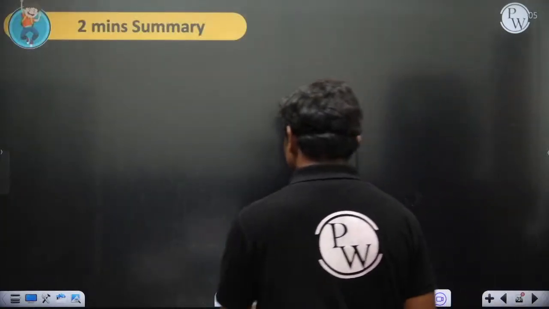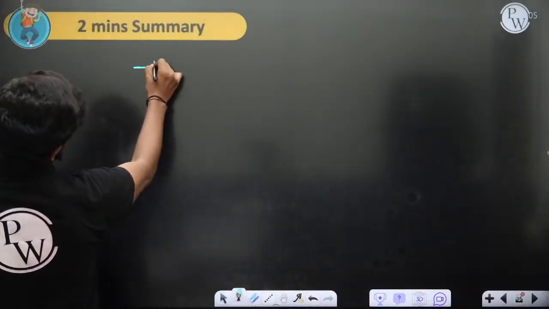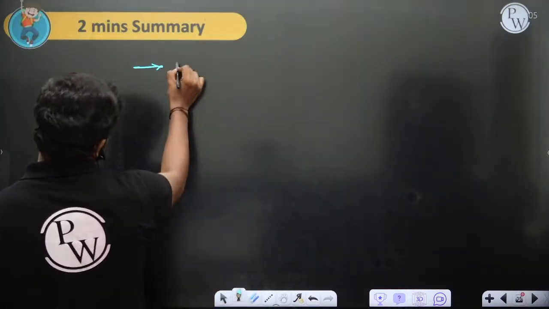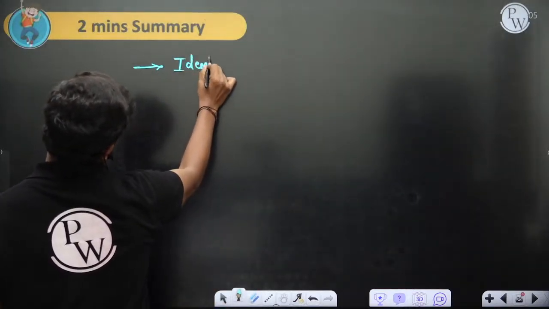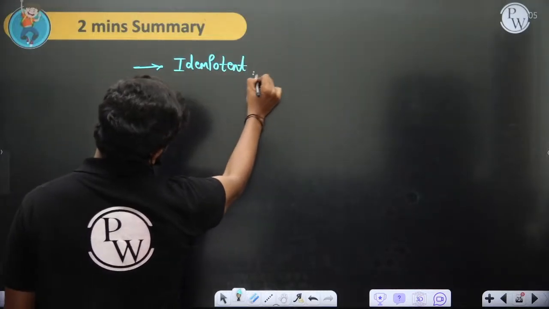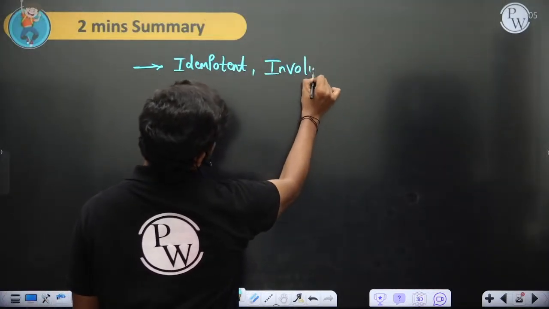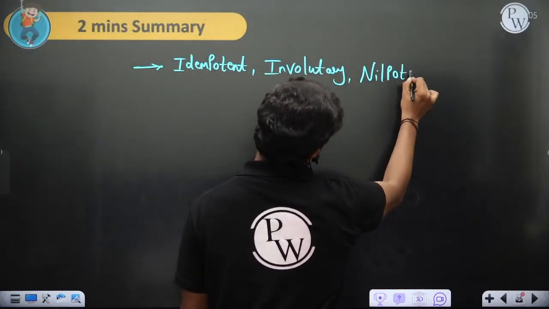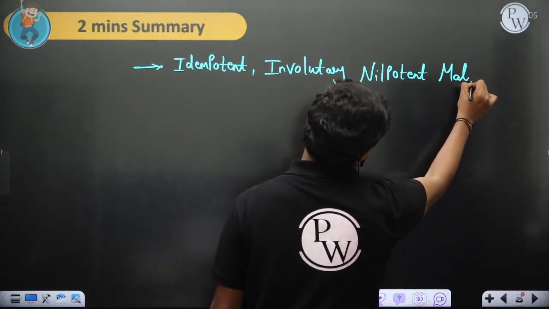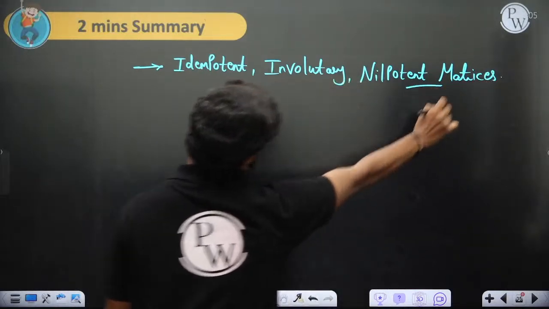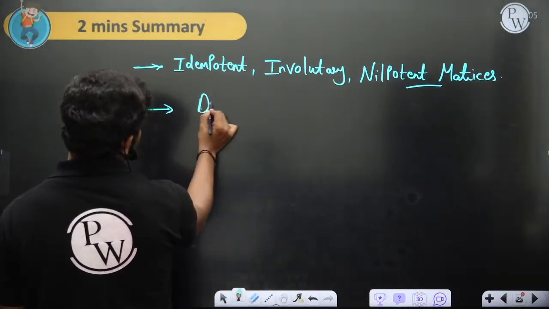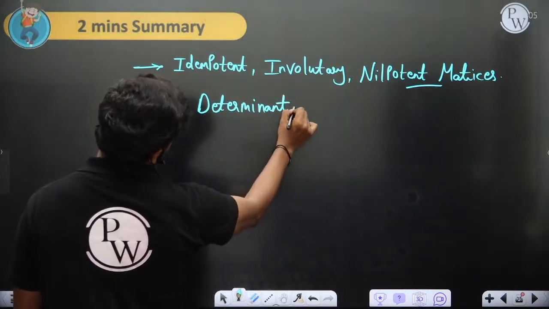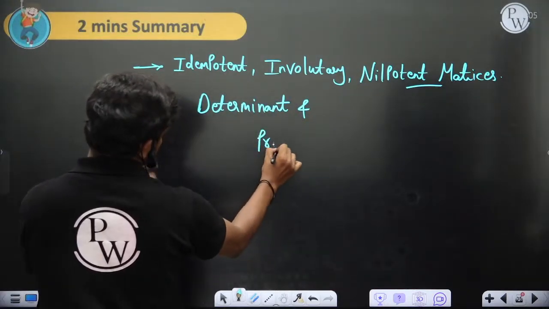Okay, so anyway, in a couple of minutes, basically what we have done today is we talked of things like idempotent, involutory, nilpotent matrices. Okay, so we have talked about these things, and then we came across the definition of a determinant and properties of determinants.